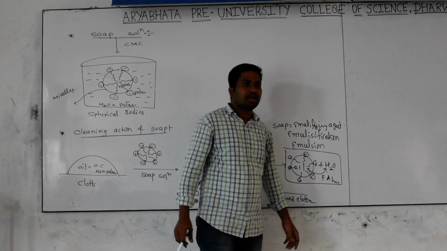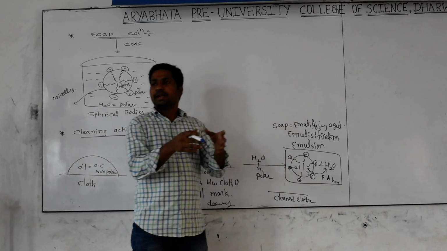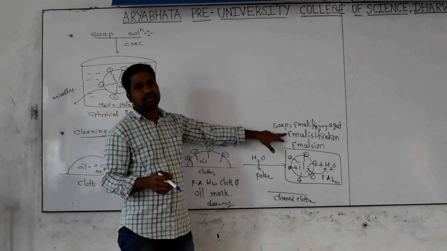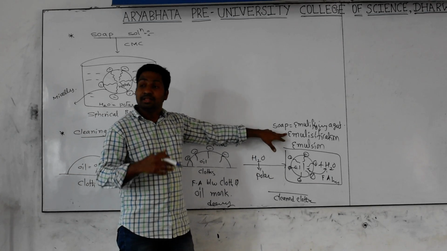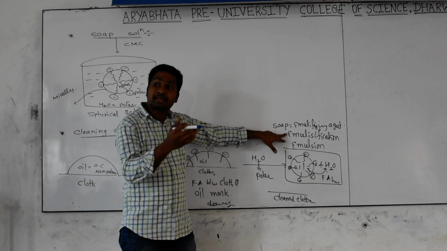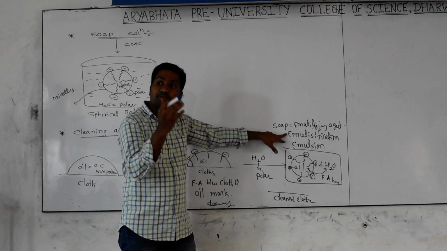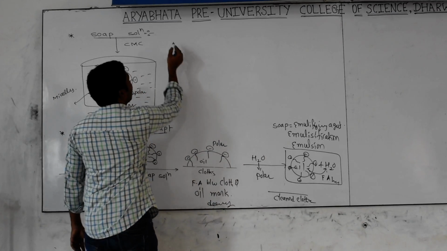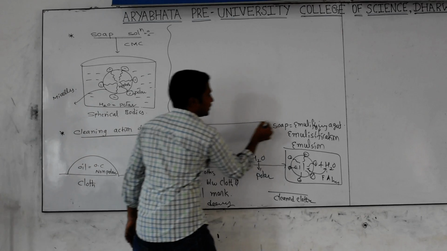So he may ask a question: in the removal of oil particles from clothes by using soap, the phenomenon that undergoes is emulsification. In this phenomenon, which is acting as the emulsifying agent, oil, water or soap? So that's it. All of you clear? Yes. Now we are going to discuss some other things.